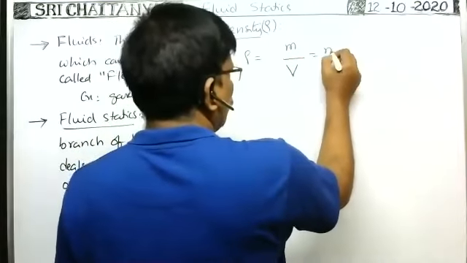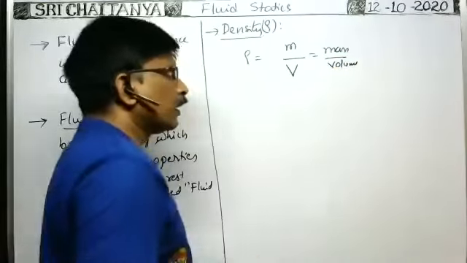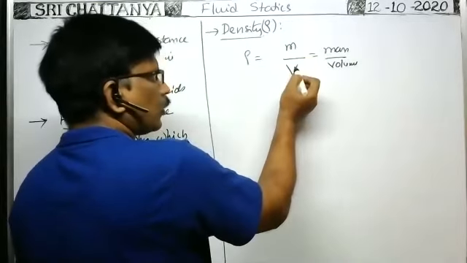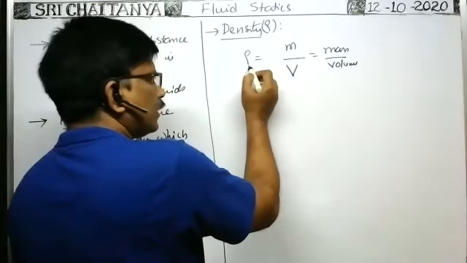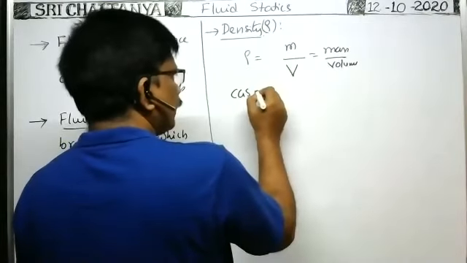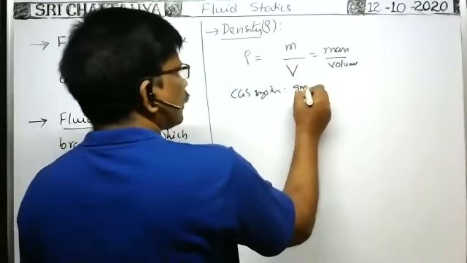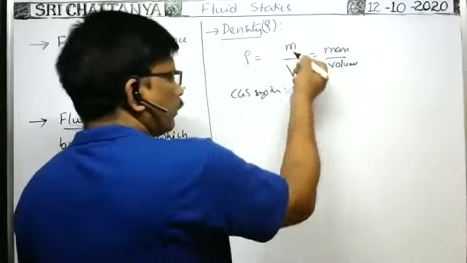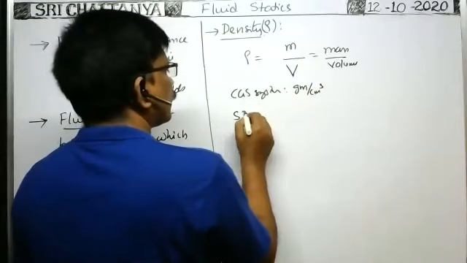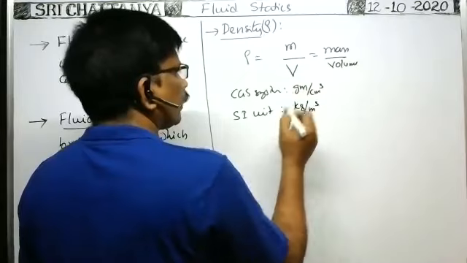So density is equal to mass by volume. It is a scalar quantity because mass is a scalar quantity and volume is also a scalar quantity. In the CGS system, the unit of mass by volume is gram per centimeter cube, because mass is measured in gram and volume in centimeter cube. The SI unit is kilogram per meter cube.